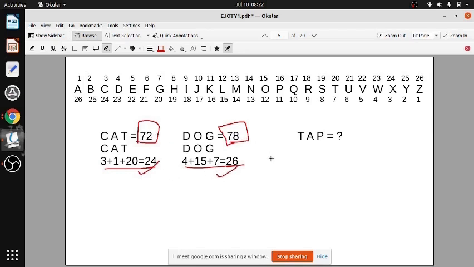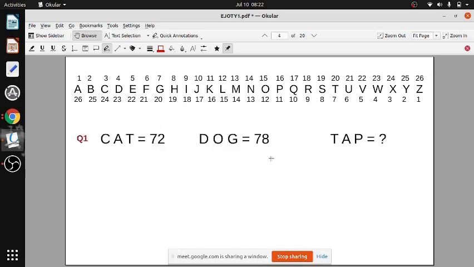Can you explain again? I left the meeting because I couldn't see the screen. Yeah, buddy. Who is saying that? Ammi saw Himangi. Okay. I am saying this is a question. Cat is 72, dog is 78, tab equal to how much?